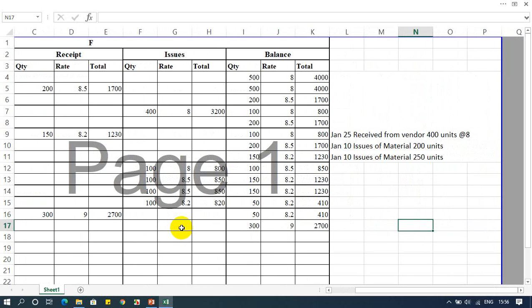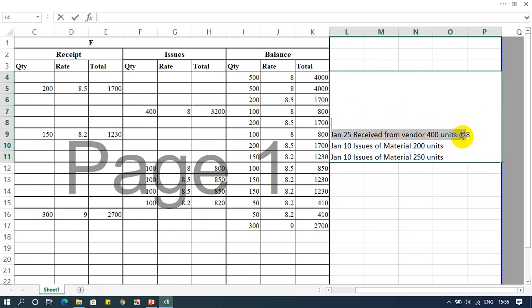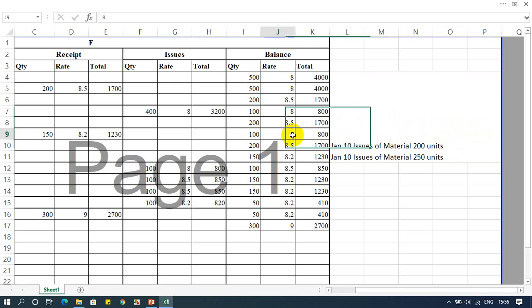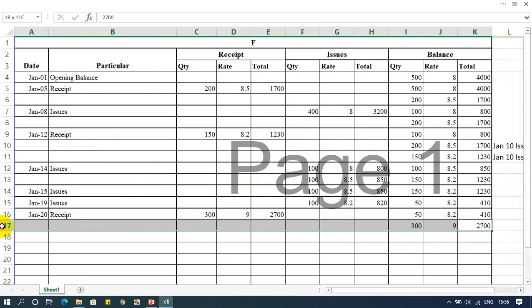And then again we receive 400 units from the vendor at the rate of 8. So receiving on January 25, 400 units. So how to record that, right? 400 units we are receiving.